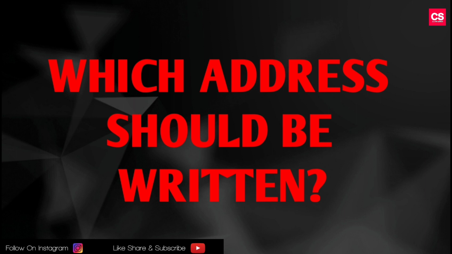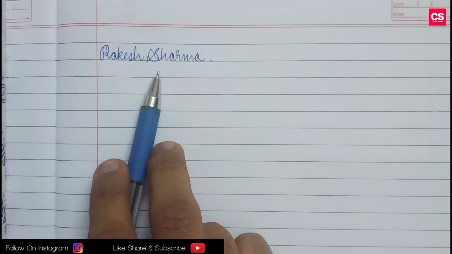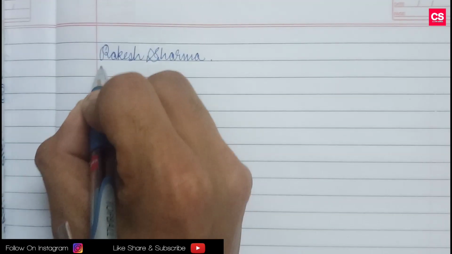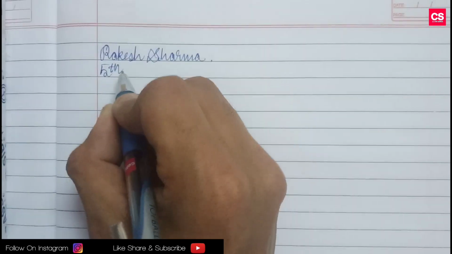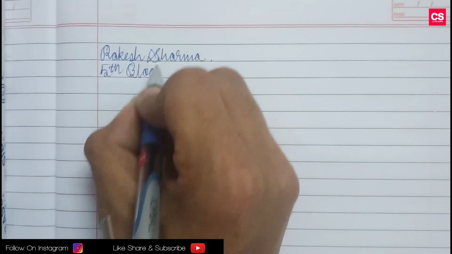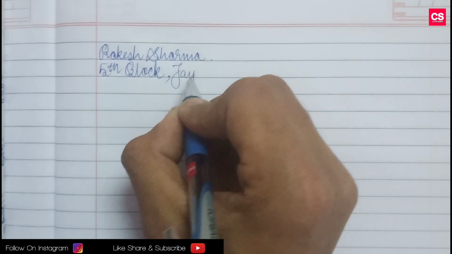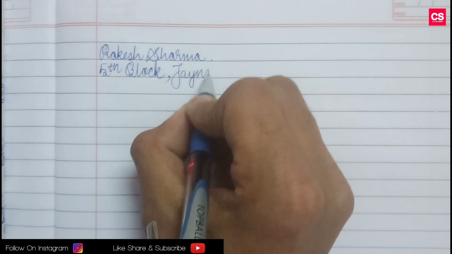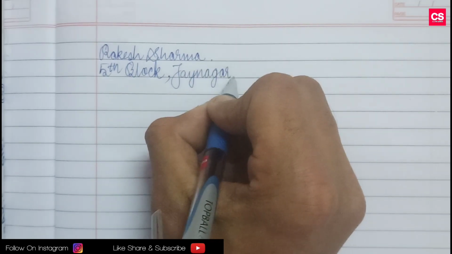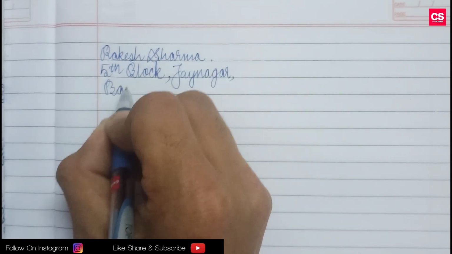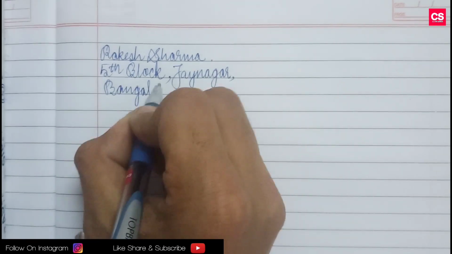You are writing from the examination hall, right? So you have to write the examination center's address, okay? Like suppose I stay in Jayanagar, so I'll write 5th block, Jayanagar, Bangalore.